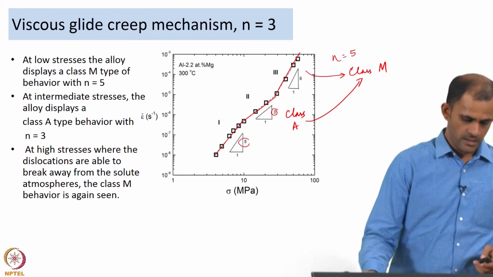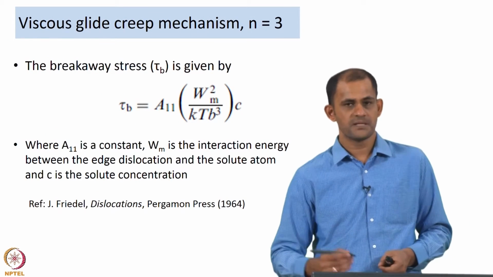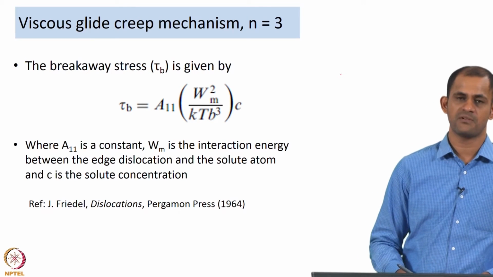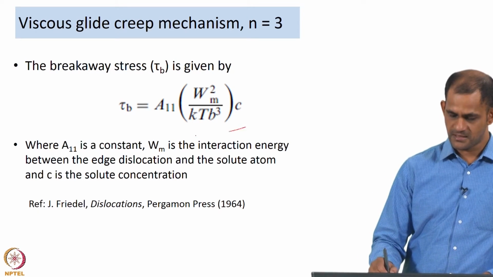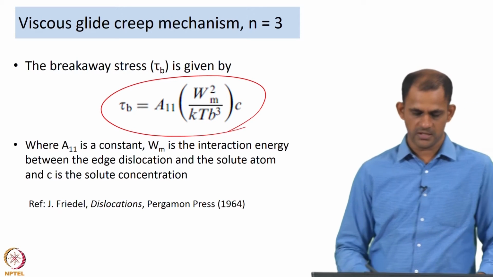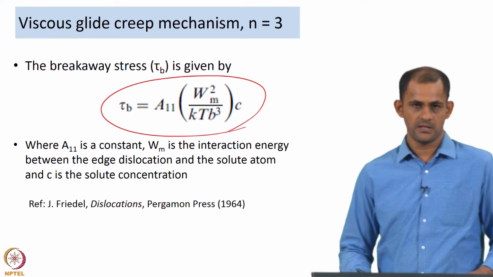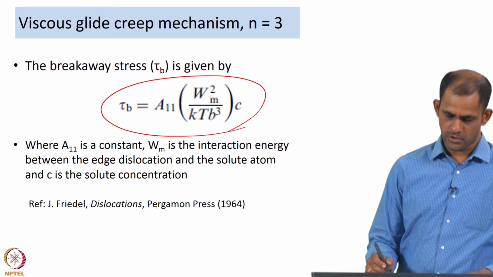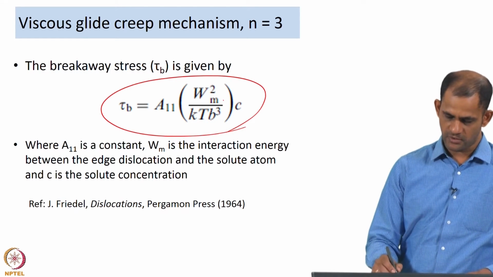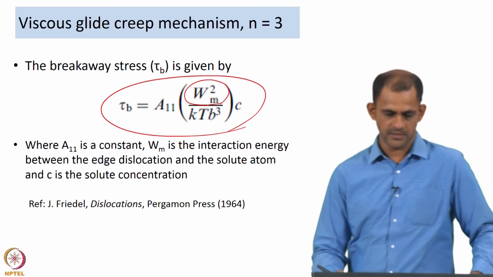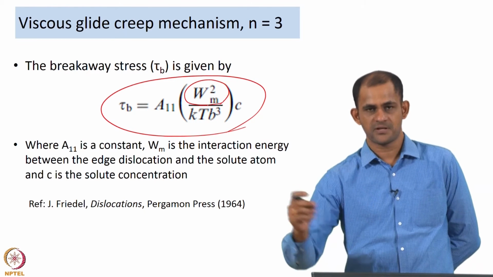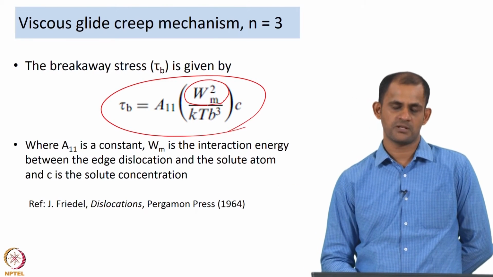Now, what should be the minimum stress that you need to apply so that the dislocations can break away from the solute atoms? Well, that stress is given by this following relation. So, that breakaway stress tau b is a function of the constant A11, and it is also a function of the interaction energy between the edge dislocation and the solute atom. Well, because the solute atoms are going to stick to the edge dislocation.